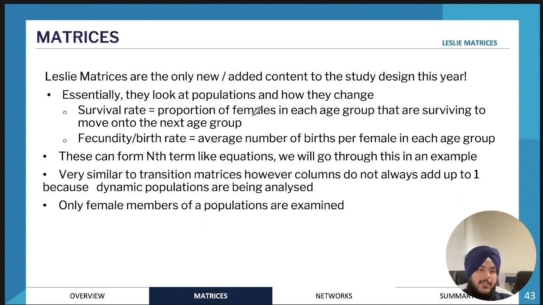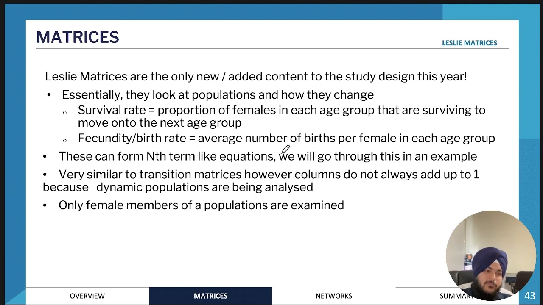So Leslie matrices look at the change in the female members of a particular population over time. And if you think about it, we will have some form of survival rate and birth rate. If we're analyzing different age groups in a female population, for example a particular insect population, we might look at 1 week-old insects, then 2 week-old insects, and then 3 week-old insects, and that might be the life cycle of the insect population. So they might just die off after 3 weeks.